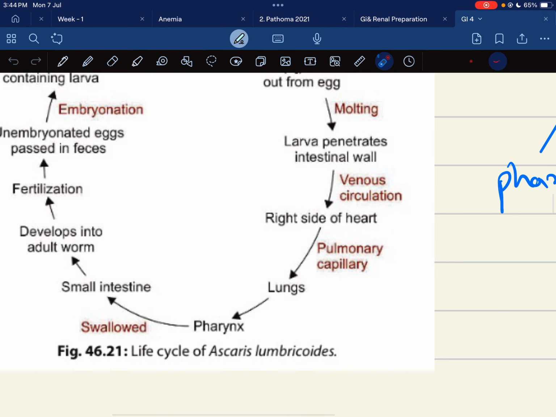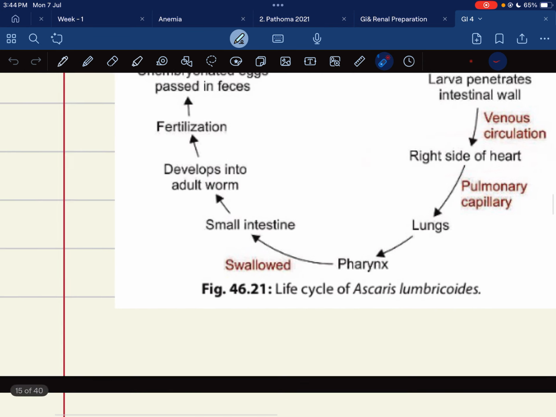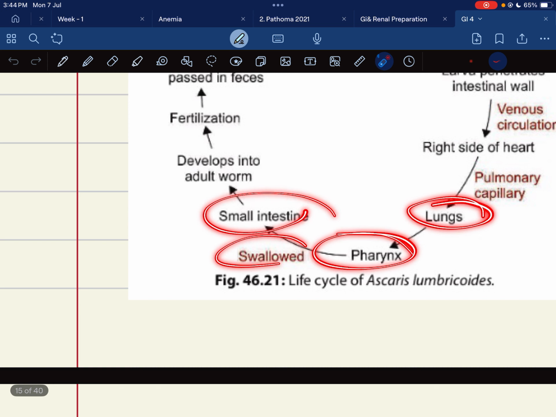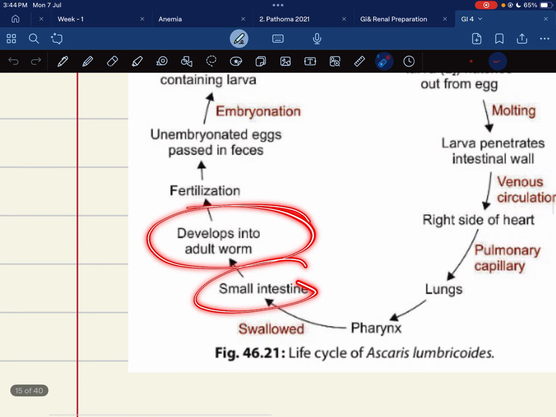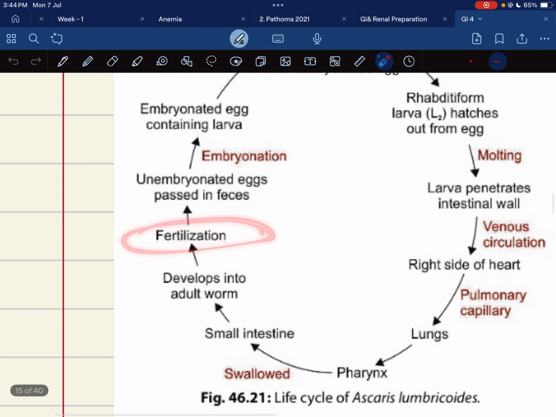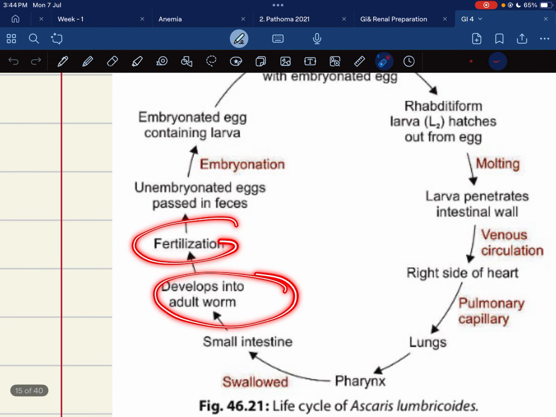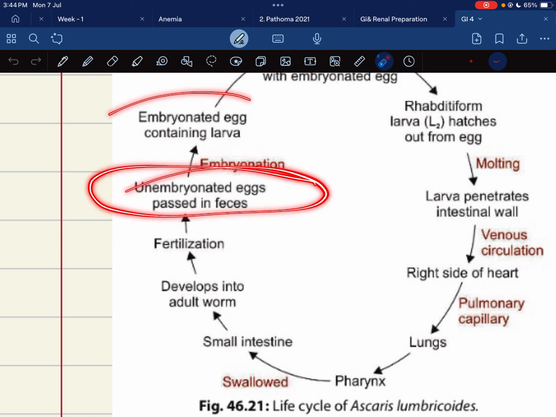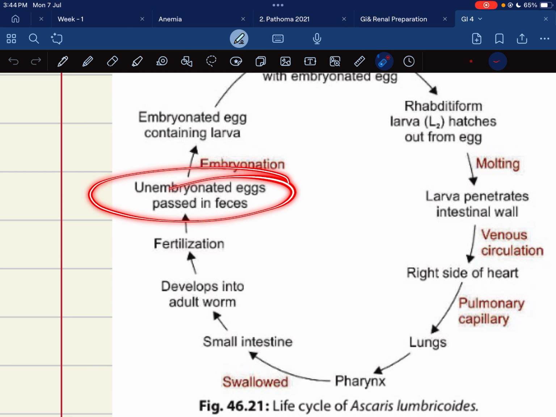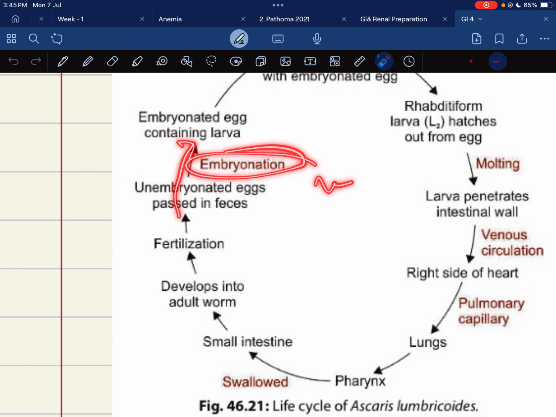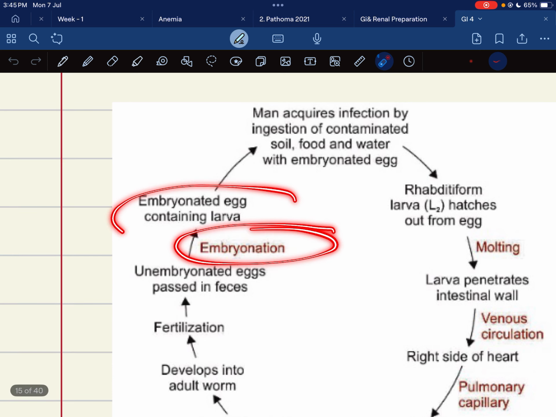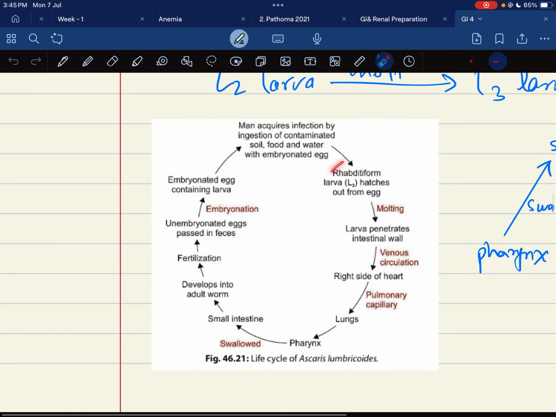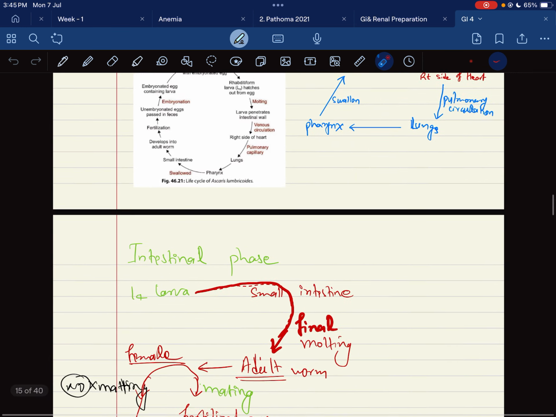So again it goes to the right side of the heart, then the lungs, pharynx, and is swallowed into the small intestine. In the small intestine it is converted into the adult worm, and fertilization occurs. So it lays two types of egg: the unembryonated egg and the embryonated egg. The unembryonated egg passes through the feces into the soil, where embryonation occurs, and the embryonated egg again infects another person, and the same cycle occurs. This is the life cycle of lumbricoides.